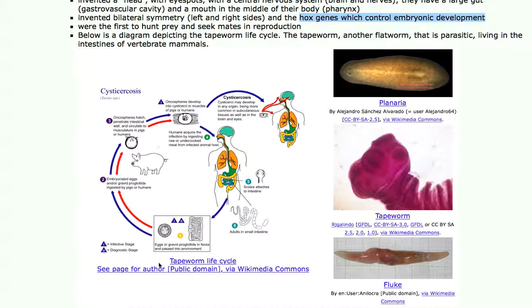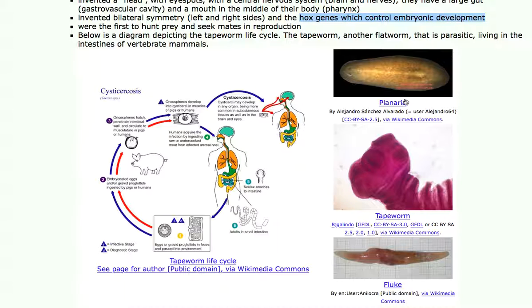Some of the members of this group have very complicated life cycles. Tapeworms, if they infect a human, are passed in the form of eggs from the human's body, which hopefully fall on grass. Grass will get consumed, hopefully, as animals like pigs are foraging. The worm larvae inside the pig's body will lodge in muscles, and when humans then catch the pig and butcher the pig and eat the pig, then we get infected again by the tapeworms.